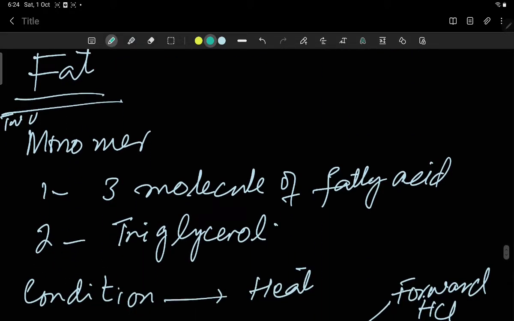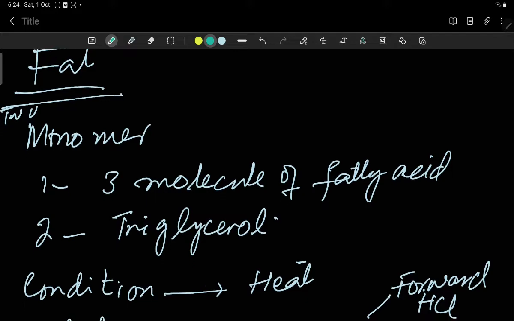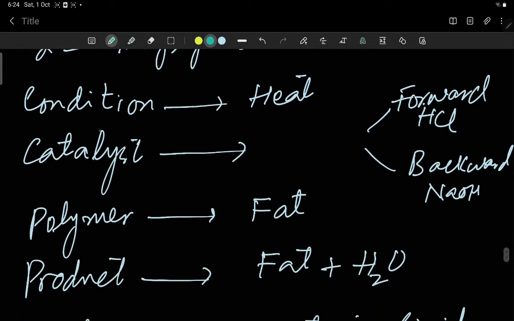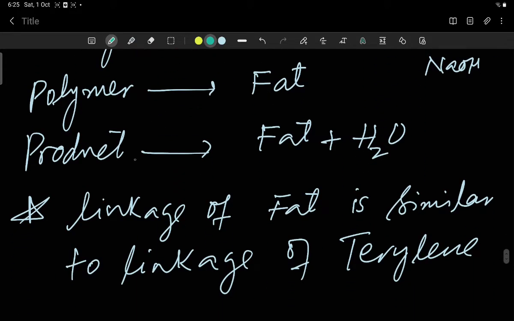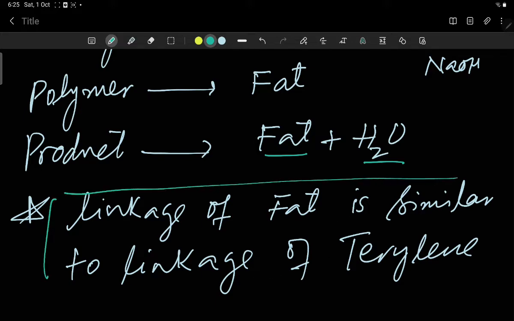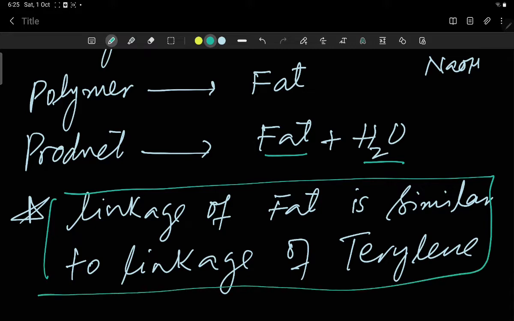The last polymer is fat. Monomers are 3 molecules of fatty acid and the second monomer is triglycerol. Condition is heat. Catalyst is hydrochloric acid, and sodium hydroxide in the backward reaction. Polymer is fat. Product is fat plus water. Linkage of fat is similar to the linkage of, this is a very important point, so the fat linkage is similar to the ester linkage.